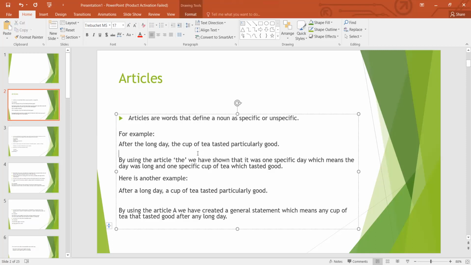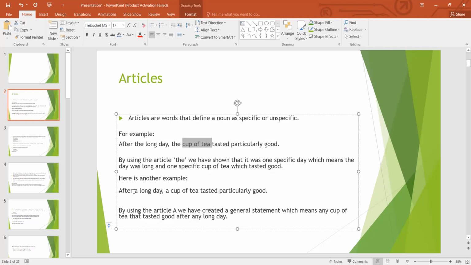So here we talk about a specific long day, so that's why we put the before long day. And also we mention which cup of tea is really good, so that's why we put the before cup of tea. So by using the article the, we have shown that it was one specific day, which means the day was long, and also one specific cup of tea, which tasted good.